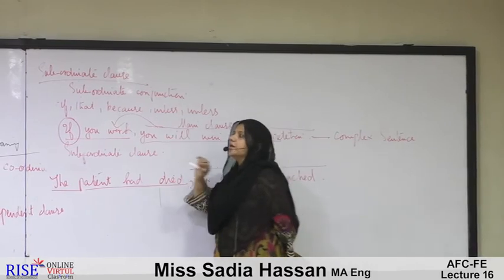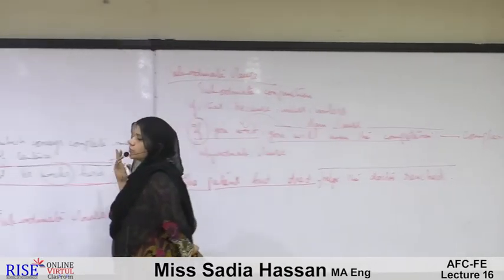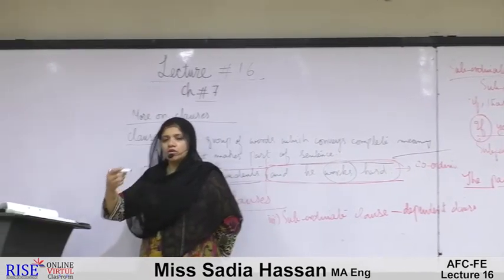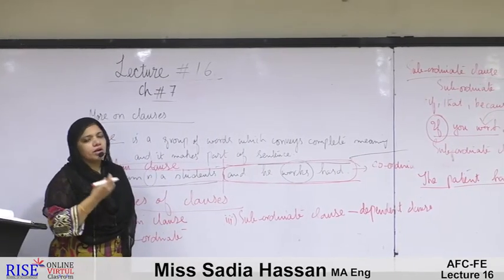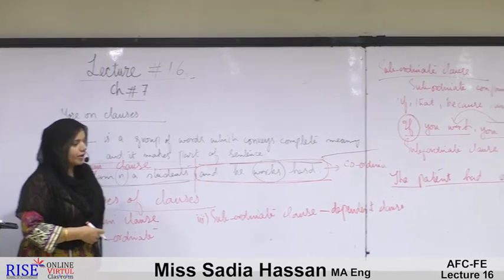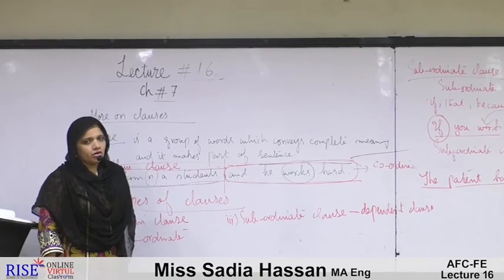So here we have seen more on clauses. The topic was more on clauses, in detail. We have seen three different types of clauses. First was the main clause, second is the coordinate clause, and the third is the subordinate clause.